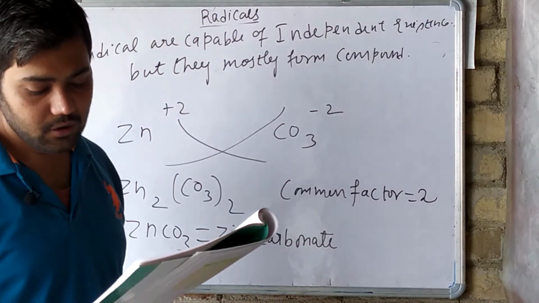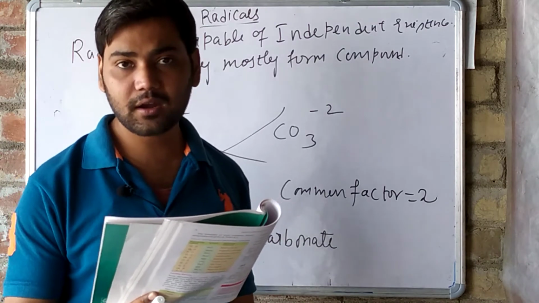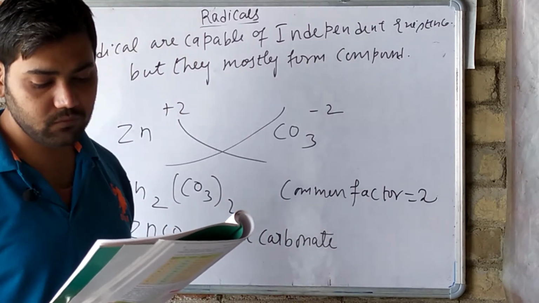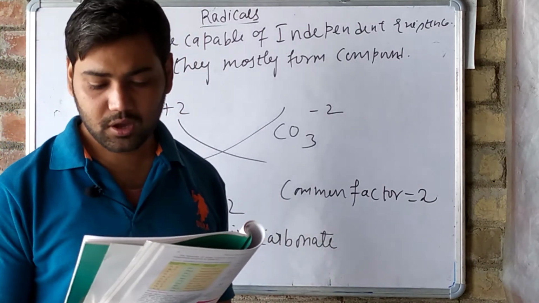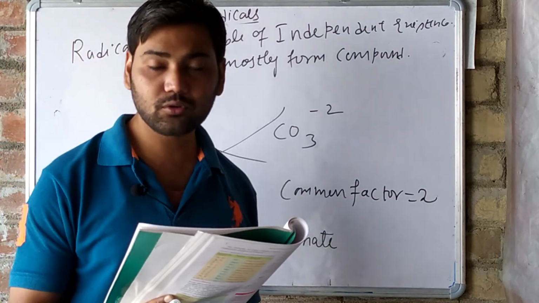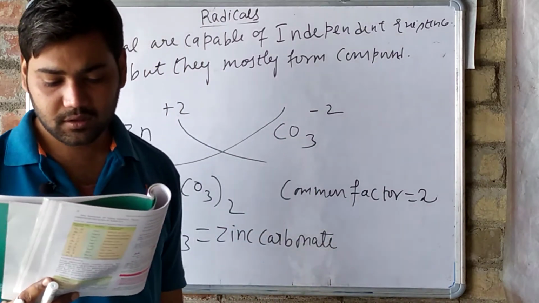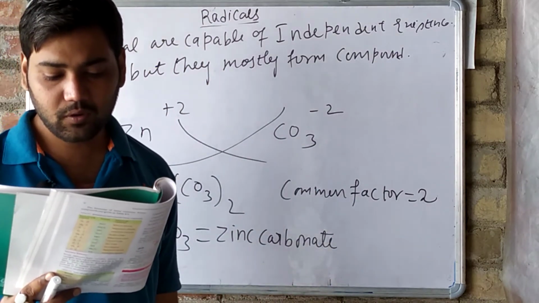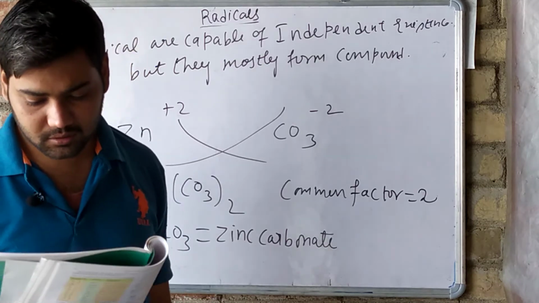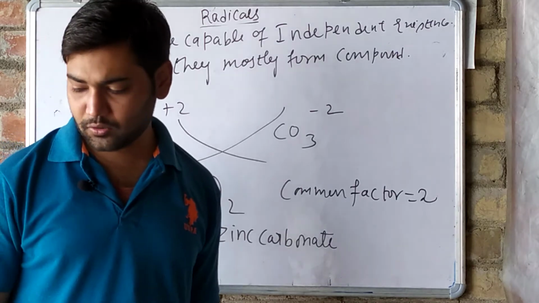For example, calcium having +2 charge will require only one carbonate -2 radical to neutralize its charge to form the compound CaCO3, calcium carbonate. Similarly, Mg2+ radical will require 2 OH- radicals to form Mg(OH)2, magnesium hydroxide.